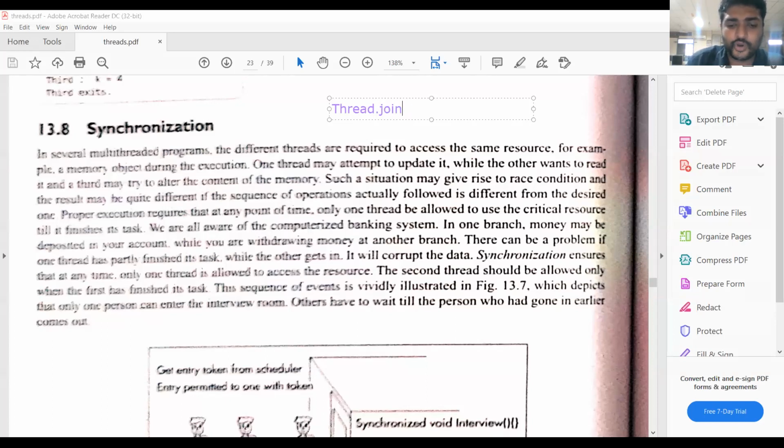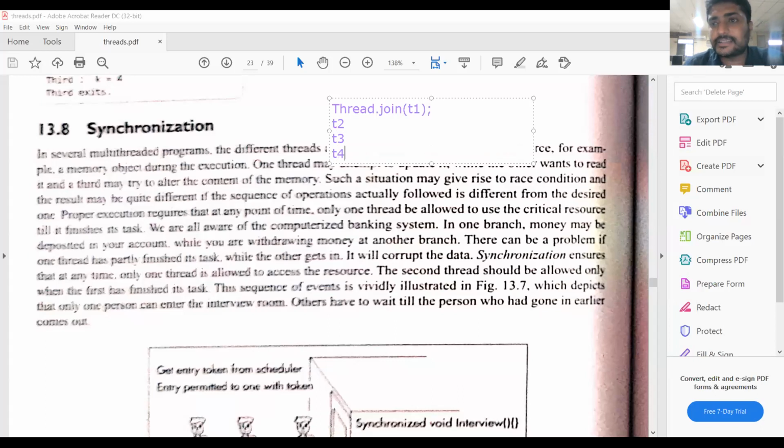Suppose thread name is T1 and you give the join of T1. That means until the completion of T1's execution, all the remaining threads, that is T2, T3, T4, have to wait. So this is the purpose of the method join.